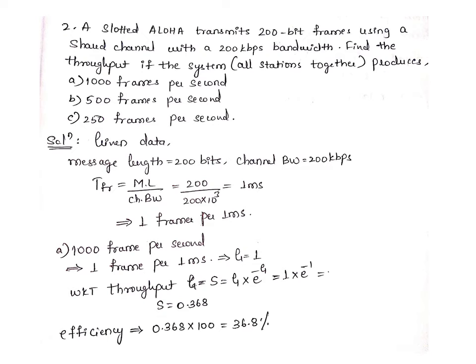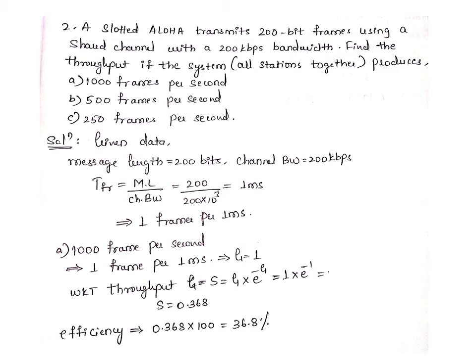So again the same process you need to repeat. First write down the given data, the message length and the channel bandwidth, and calculate the TFR value, that is frame transmission time. That's how we have got 1 millisecond, same as the previous example.